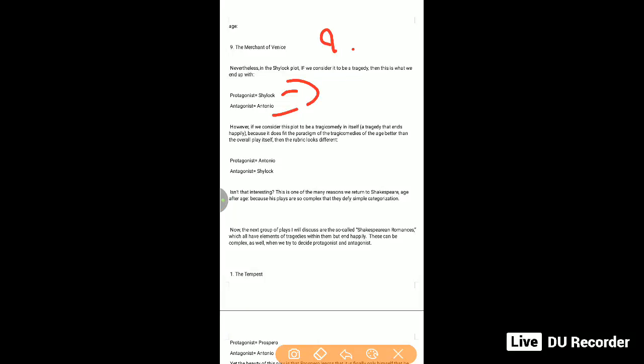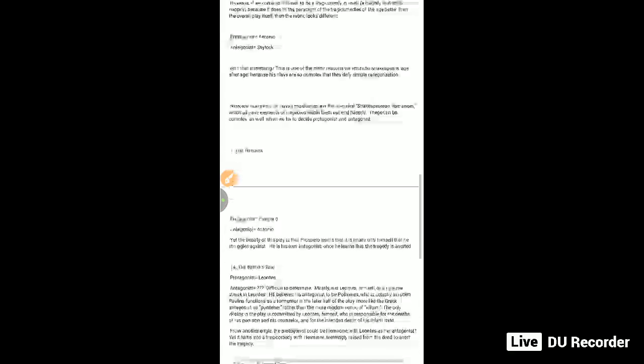If we consider this plot to be a tragic comedy in itself, a tragic comedy that ends happily, because it does fit the paradigm of the tragic comedy better than the overall play itself, then the rubric looks different. Okay, the protagonist becomes Antonio and the antagonist becomes Shylock. Now it is quite interesting, isn't it?